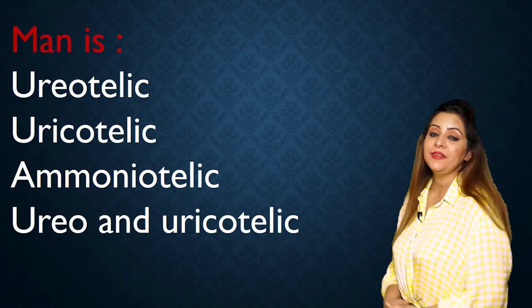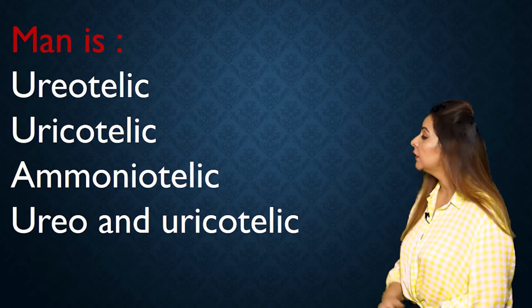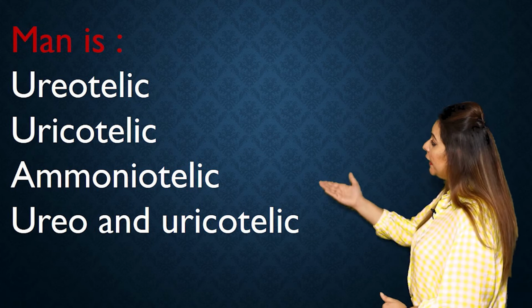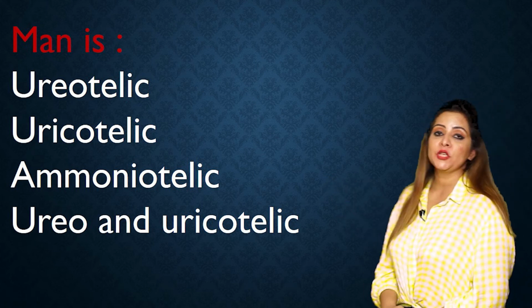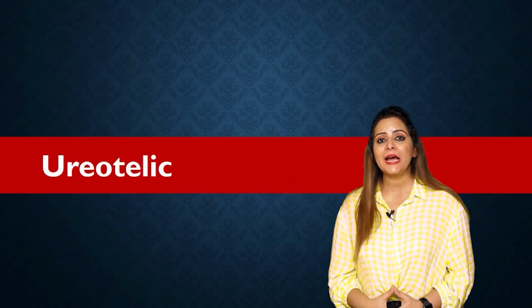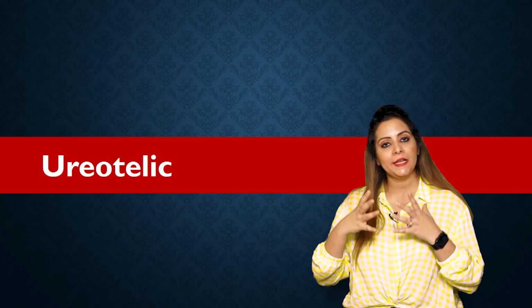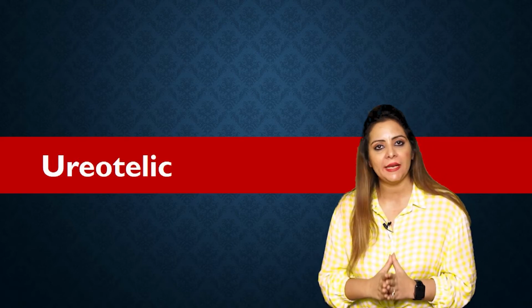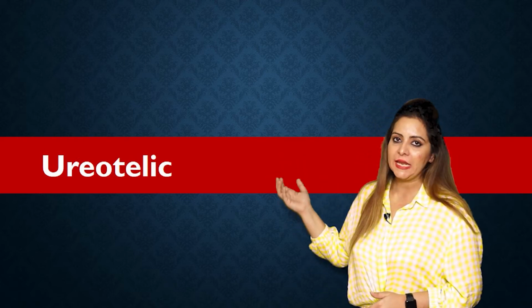The next question we have is, man is A. ureotelic, B. uricotelic, C. monotelic, D. ureo and uricotelic. So the correct option is A, because we all know that the prime nitrogenous waste present in human beings is urea. So man is ureotelic. Here the correct option is A, that is ureotelic.